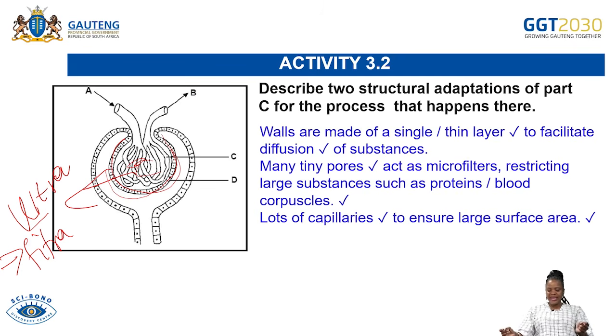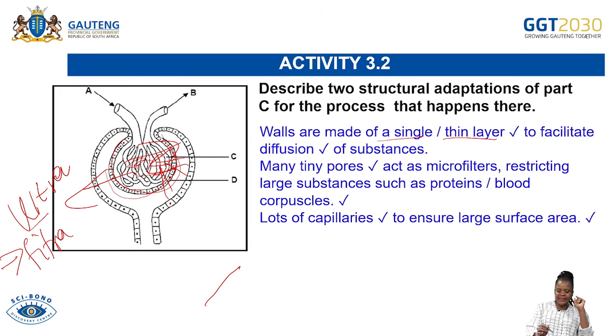Now, the first answer says that the walls of the glomerulus are thin, or single layered. In other words, if they are thin, what does that mean? It means that they allow diffusion to take place. For the process of diffusion to take place, it needs a thin or permeable layer so that substances can go into and leave the walls.